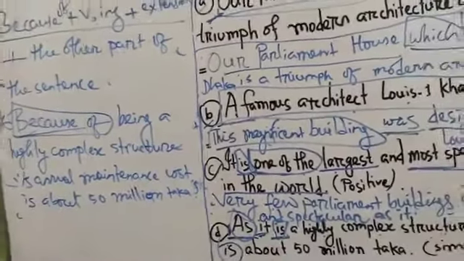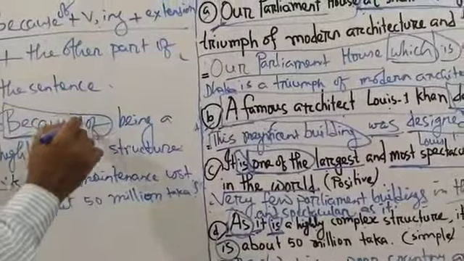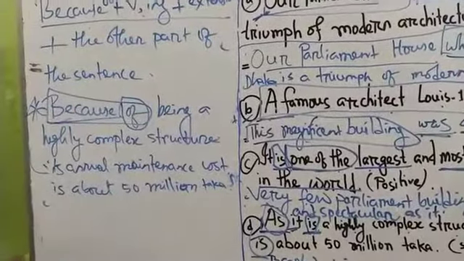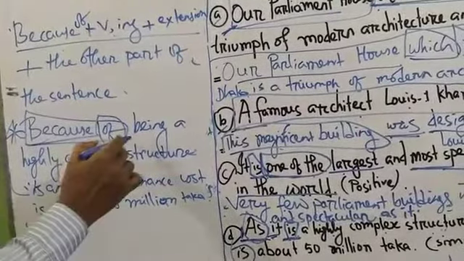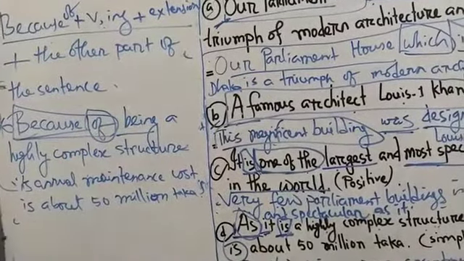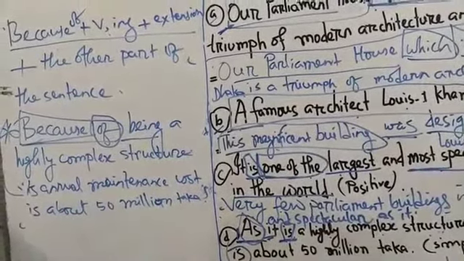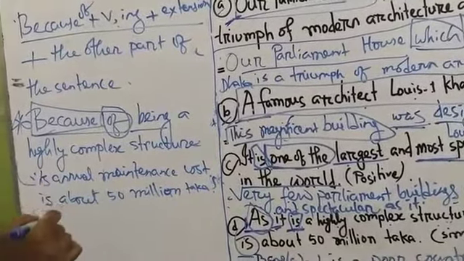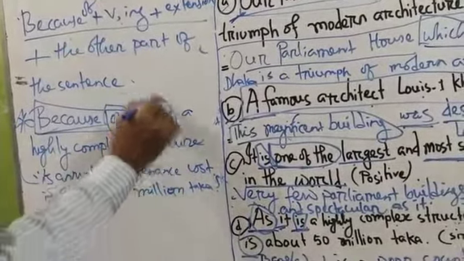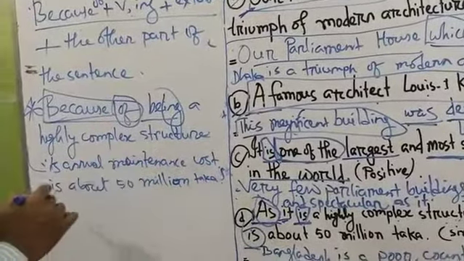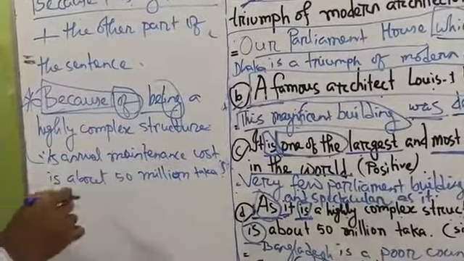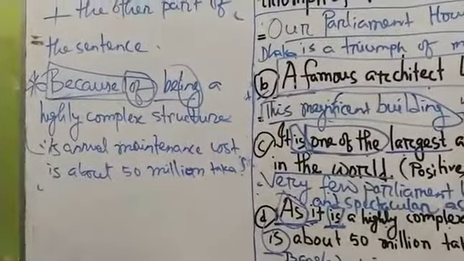Because of being a highly complex structure, because of, this is the preposition, and then after preposition you have to add ing to verb, and then for the reason you have to use here ing, because of being a highly complex structure, its annual maintenance cost is about 50 million taka.